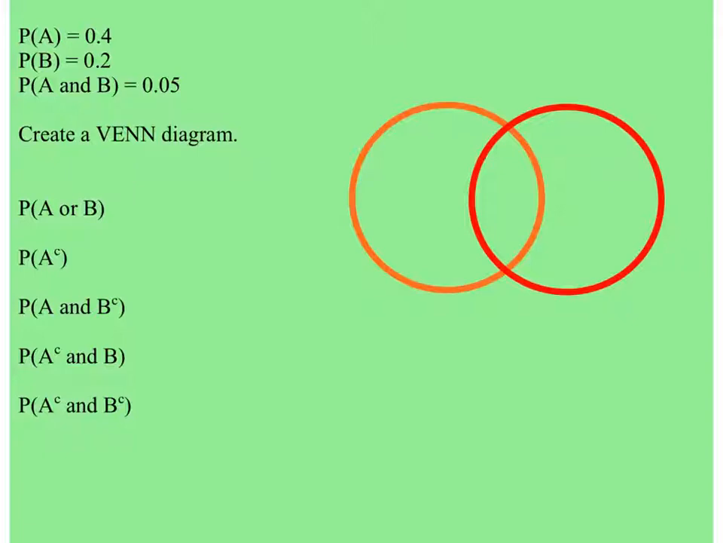So the probability of event A is 0.4. I'm going to just write event A right here. The probability of event B is 0.2. The probability of A and B is 0.05. I always begin with what's in the middle. I'm going to put a 0.05 there because it helps me fill out the rest. I know then that 0.35 belongs here and 0.15 belongs here.